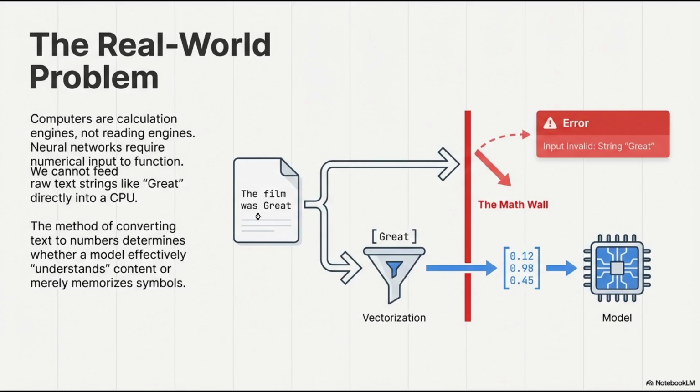They do multiplication, addition, and calculus. They cannot read, so you cannot feed the string "great" into matrix multiplication. So we have to convert this text into numbers, but, and this is the crucial part, how we convert them determines if our model is smart or stupid.